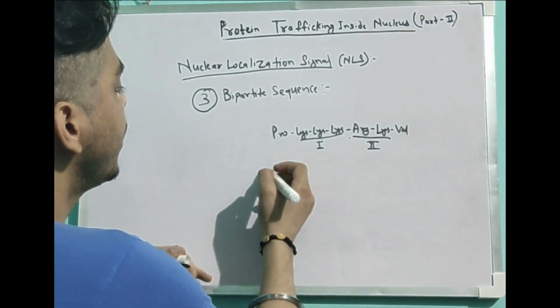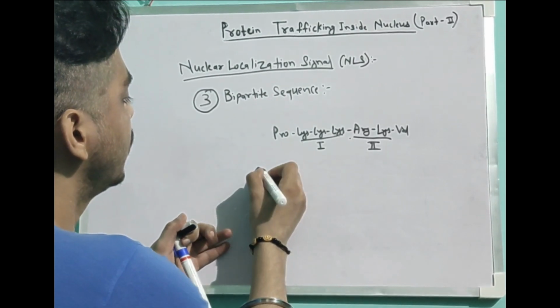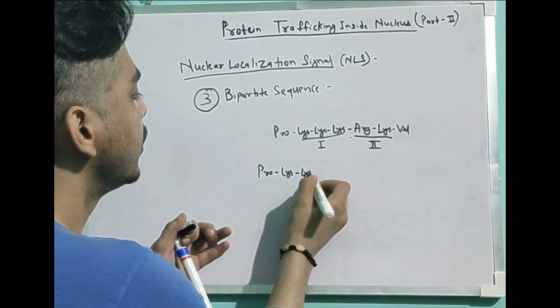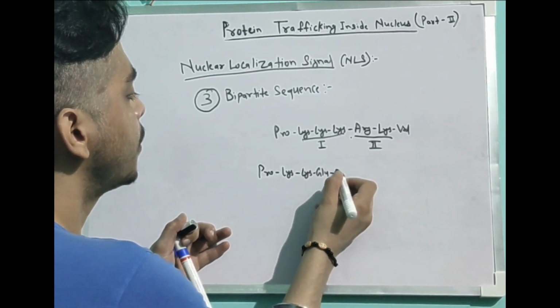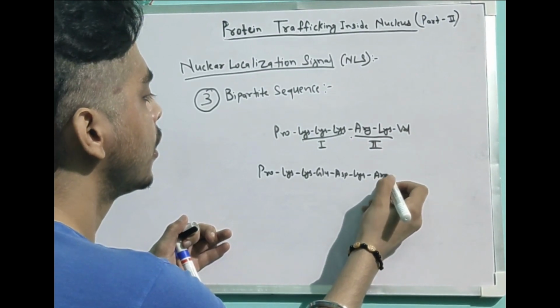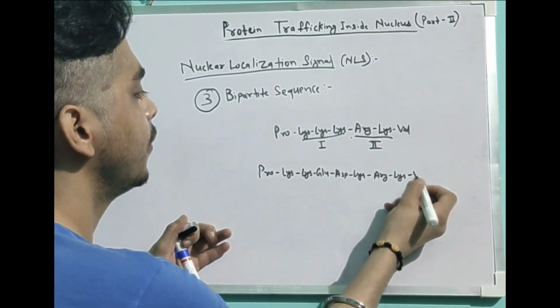For example, if I have the sequence proline, lysine, lysine, glutamine, aspartate, lysine, arginine, lysine and valine.